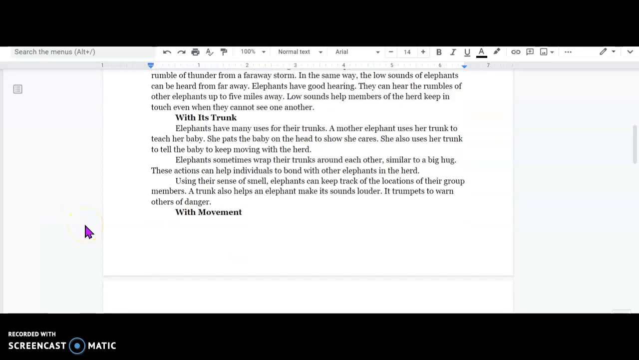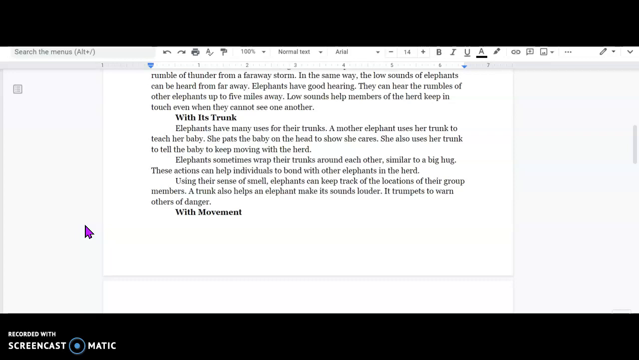Wow. Now, they also communicate with their trunk. Elephants have many uses for their trunks. A mother elephant uses her trunk to teach her baby. She pats the baby on the head to show she cares. She also uses her trunk to tell the baby to keep moving with the herd.